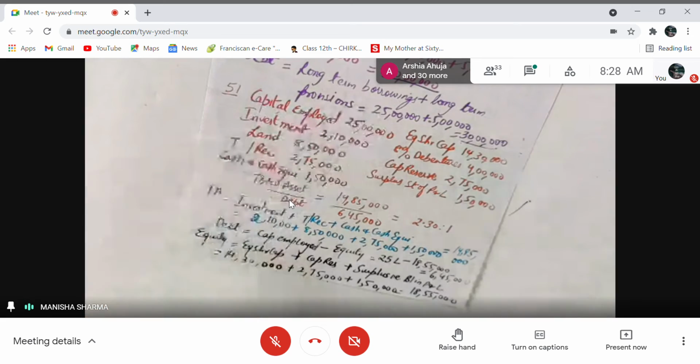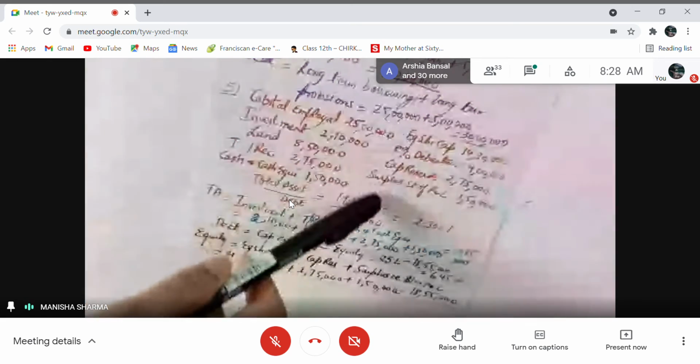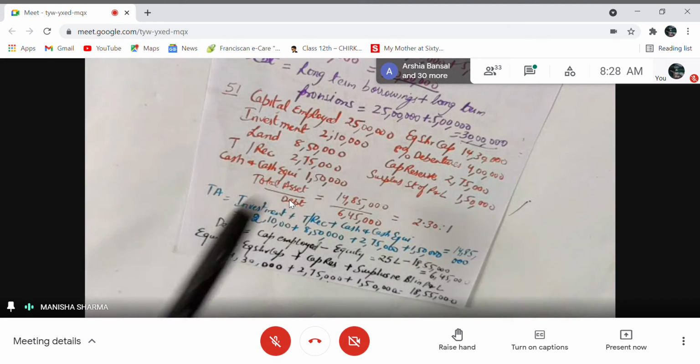So capital employed is 25 lakhs. We have to find the shareholders fund. What is shareholders fund now? How can I calculate shareholders fund?